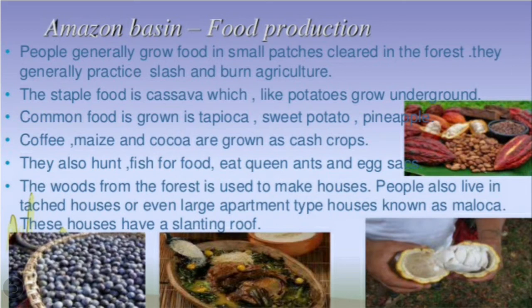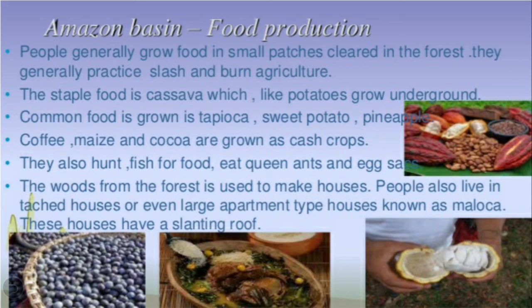Then they also hunt, fish for food, and eat queen ants and eggs also. So they hunt, children, they eat fish, they eat ants and also the eggs. The wood from the forest is used to make houses. So they use the wood to make houses.